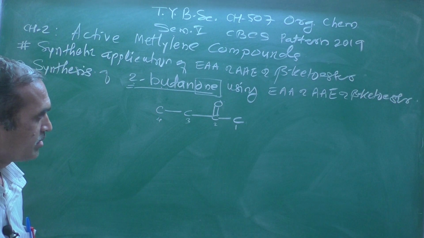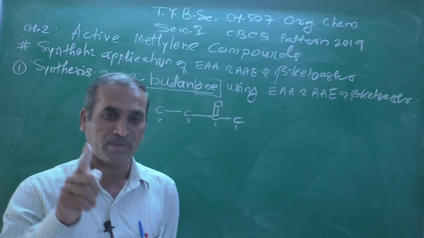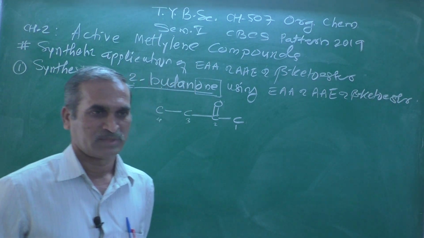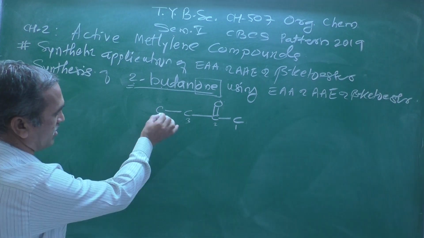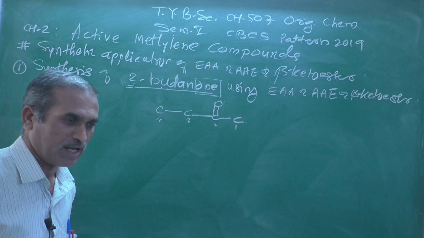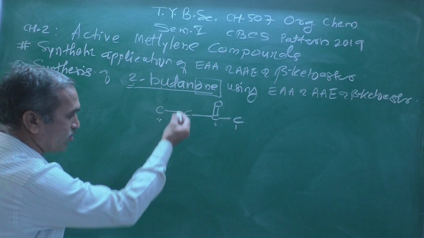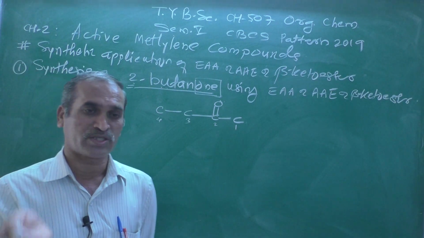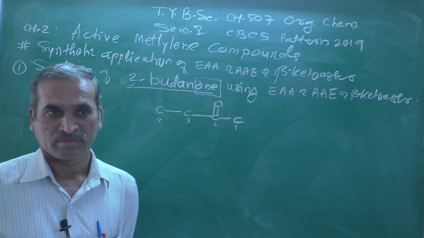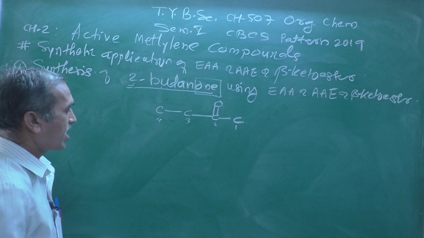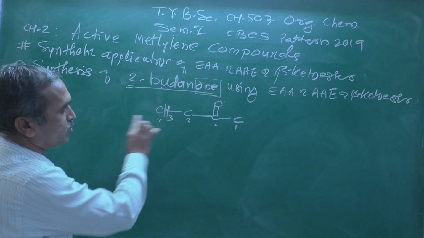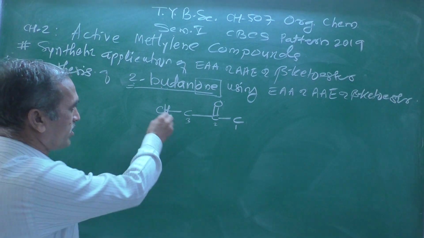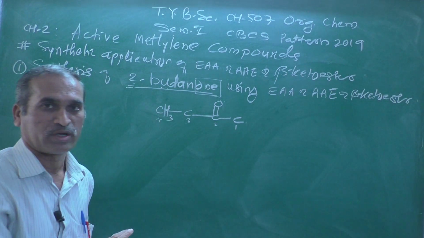Now, as we know, carbon has 4 bonds. This is the terminal of the carbon skeleton, and 1 bond is already there. How many hydrogen atoms should I attach here? I attach 3, so the total valency of that carbon atom becomes 4.